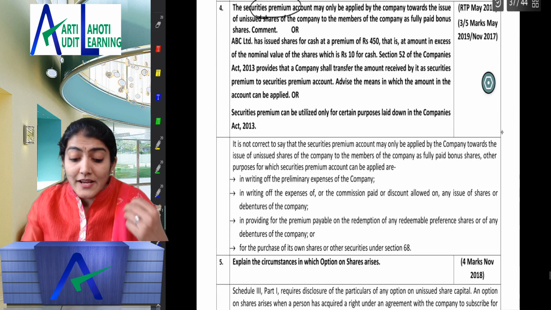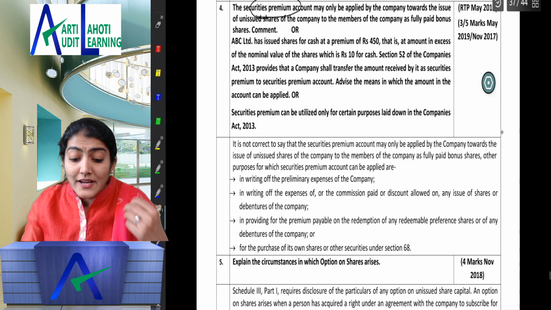What is the application of the securities premium account? It can be used for writing off preliminary expenses, writing off the expenses and commission on the issue of shares or debentures, premium payable on redemption of any redeemable preference shares, and purchase of own securities and other securities. So that is the application of the securities premium account, asked 2 times in your exams and once in the RTP it has been put.